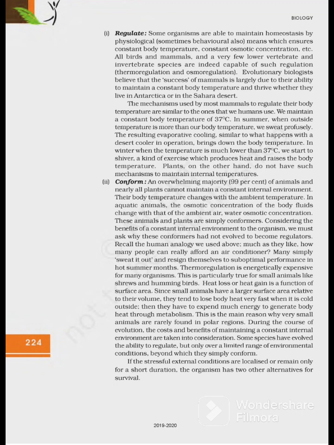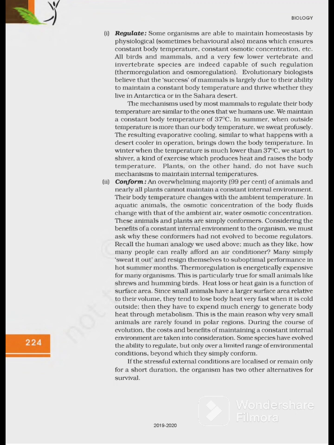The mechanisms used by most mammals to regulate their body temperature are similar to the ones that we humans use. We maintain a constant body temperature of 37 degrees Celsius. In summer, when the outside temperature is more than our body temperature, we sweat profusely. The resulting evaporative cooling, similar to what happens with a desert cooler in operation, brings down the body temperature. In winter, when the temperature is much lower than 37 degrees Celsius, we start to shiver, a kind of exercise which produces heat and raises the body temperature. Plants, on the other hand, do not have such a mechanism to maintain internal temperatures.